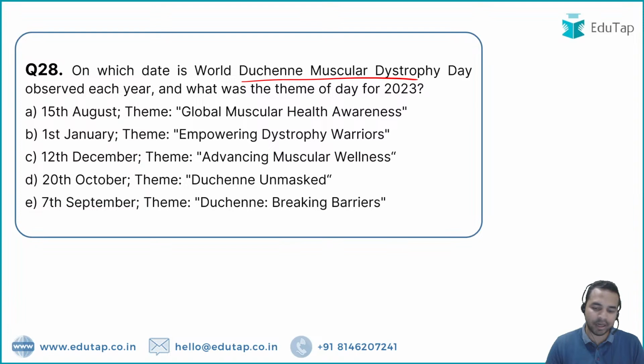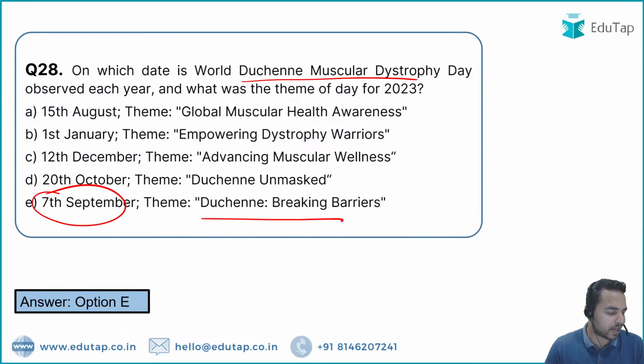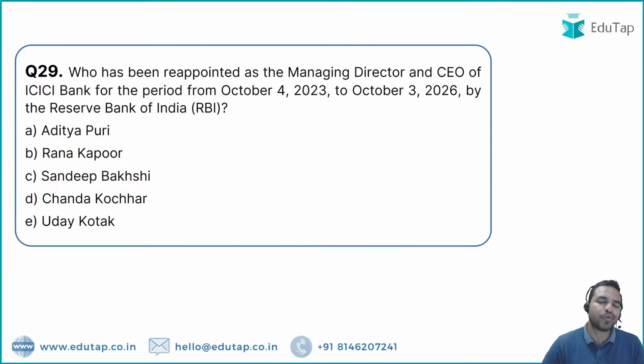So please tell me my dear friends in the chat box what is the right answer, what is the date on which we celebrate it. So basically it is being celebrated on 7th of September, and the theme for this year was Duchenne breaking barriers. Absolutely right. Option E is the right answer. I can see, so Manpal, Sridevi, Anuja, Vishnu, Riya, Shalini, Preeti, everybody has given me the right answer. That is option E. Let's move on to the next question guys.